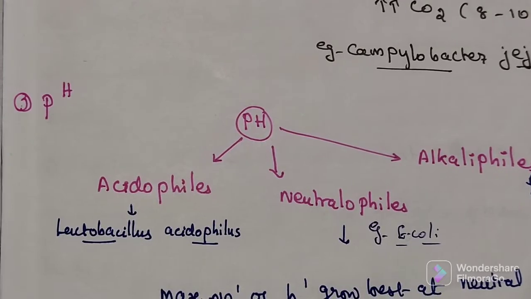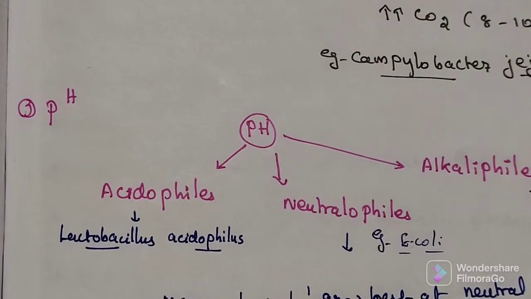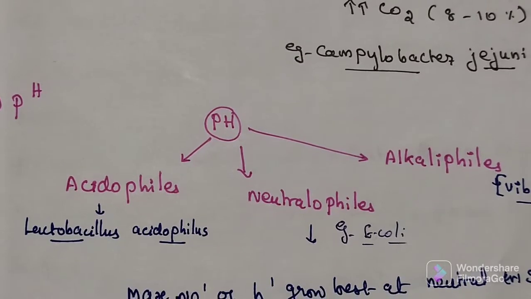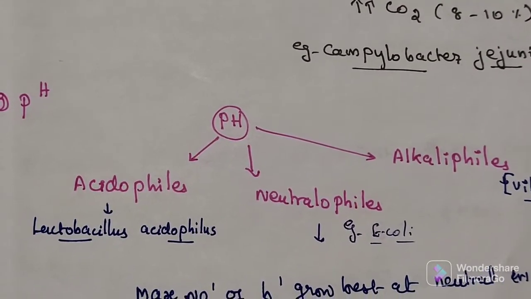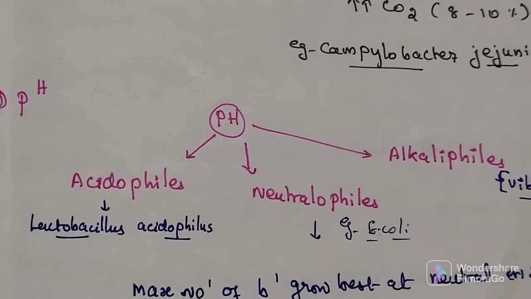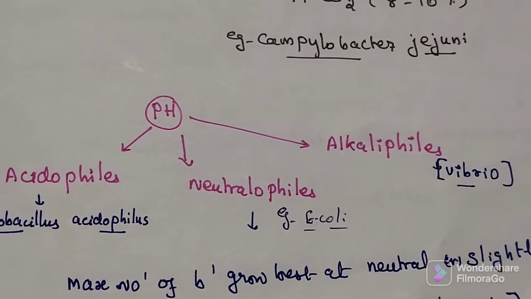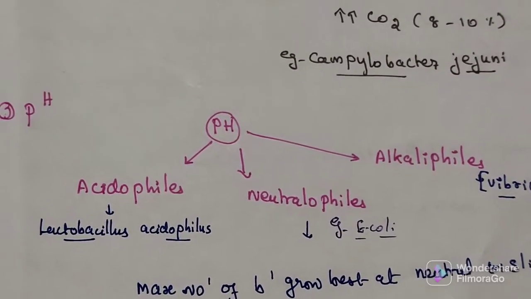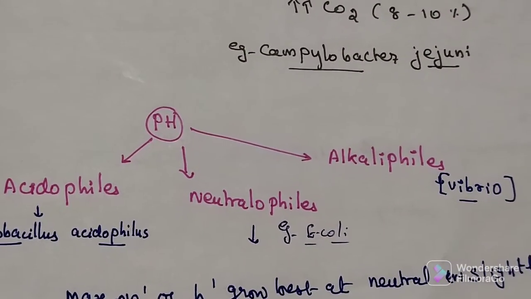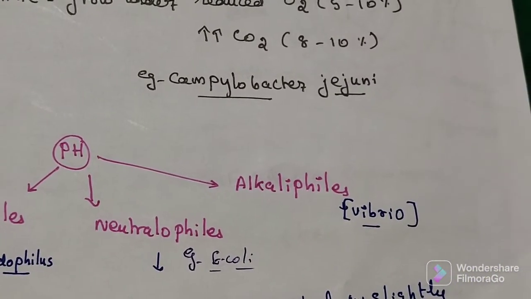Third environmental factor is pH. Bacteria are generally neutrophilic. They grow best at neutral pH close to 7. Acidophilic organisms grow at pH range near 3. Alkaliphilic organisms can grow at pH range 8 to 10.5. Acidophilic microorganism example, Lactobacillus acidophilus. Neutrophilic organism example, E. coli. Alkaliphilic organism example is Vibrio.